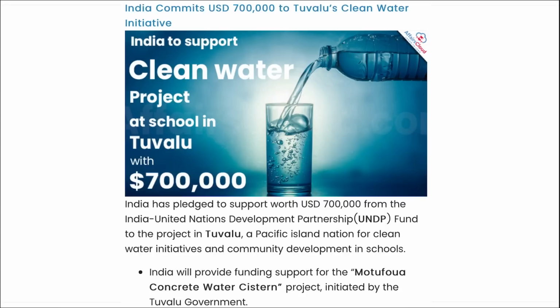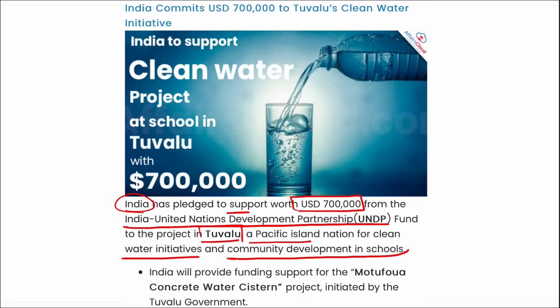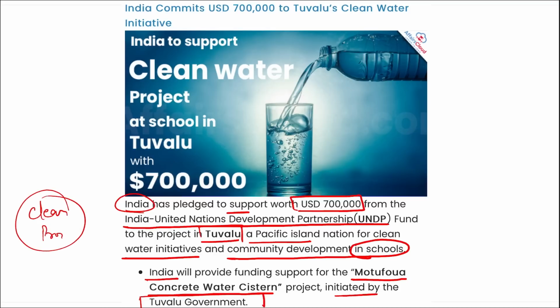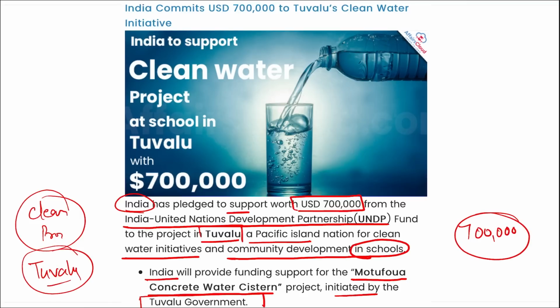If we look at the data here, remember India pledged a support worth $700,000 from the India UNDP fund to the project of Tuvalu, that is a Pacific Island nation, for clean water initiatives and community development in schools. India will provide funding support for the Mutufua concrete water cistern project initiated by the Tuvalu government. As I mentioned, directly you have to remember, for clean water projects in Tuvalu, India will be providing a support of $700,000 for the same.